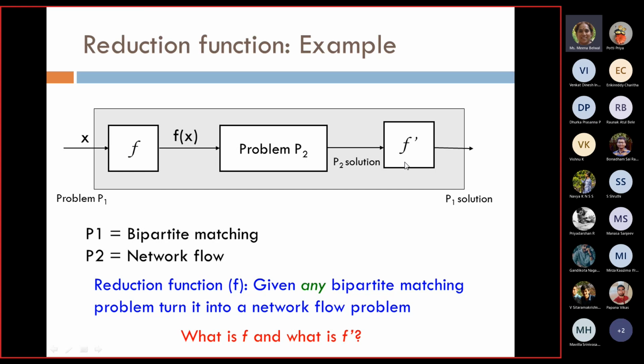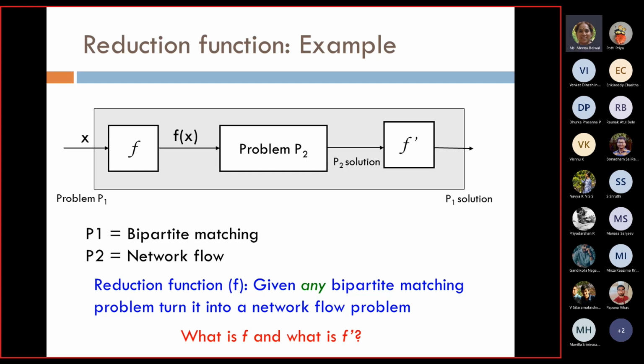So we are saying that once you have solved the P2 problem, and it is a reduction, you converted your bipartite matching problem into network flow problem. You got the solution for network flow problem. From that solution itself, you did some f dash, you did some functionality that you are able to get the solution for your bipartite matching, right?